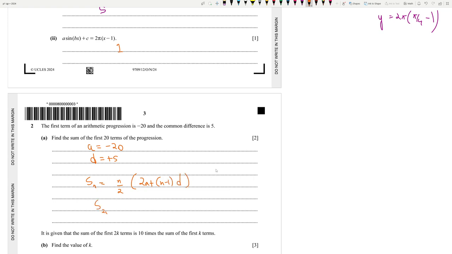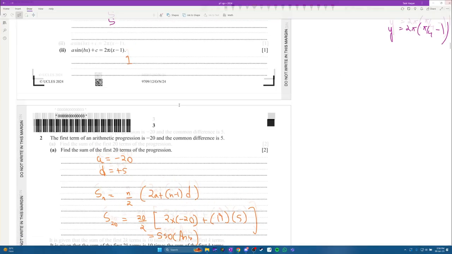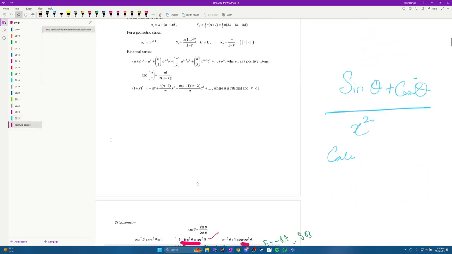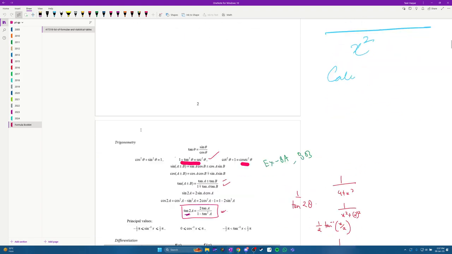So S20 is equal to 20 by 2, 2 times minus 20 plus 19 times 5, times 10, which is 550. I just applied this from the formula booklet, MF19. You guys will have access to that, and if you're wondering where it is, the formula is just given over here.